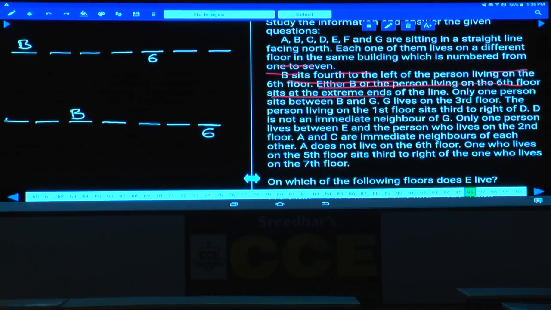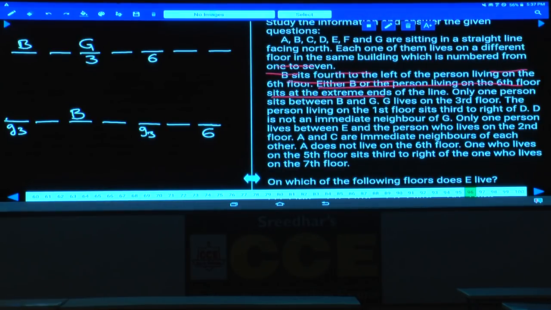Then only one person between B and G. Only one person between B and G will be here. B lives on the third floor. Hence, G can be either here or here. There are two possibilities for G, isn't it? There is only one person between B and G, and B lives on the third floor.